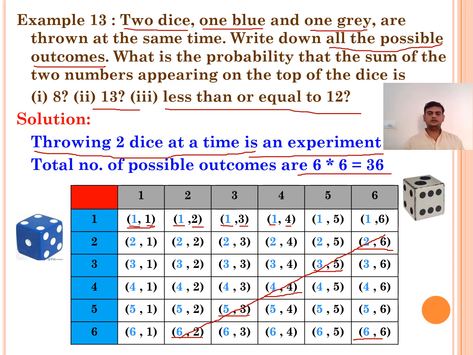Now the third one, less than or equal to 12. How many are they? The sum should come less than or equal to 12. See, all these are nothing but less than or equal to 12. So how many favorable outcomes do we have? All 36 possible outcomes are our favorable outcomes. Now let us see the solution.